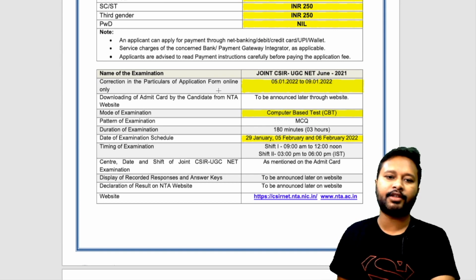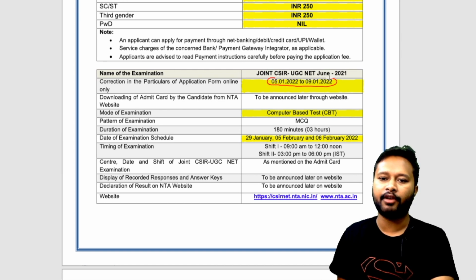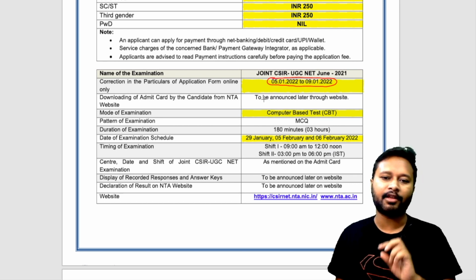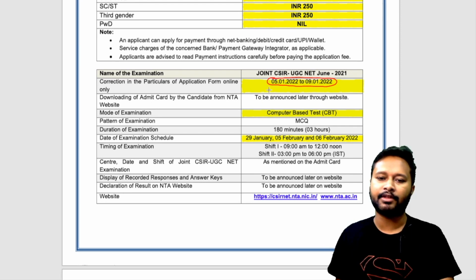Next we have correction in the particular application form online only. Now they have mentioned, if you make any mistake while filling the form, although I highly recommend don't do that. Don't make mistakes while filling the form. Be very careful while filling the online form. Now if you do make a mistake, you can correct it between these dates, so 5th of January 2021 to 9th of January 2022.